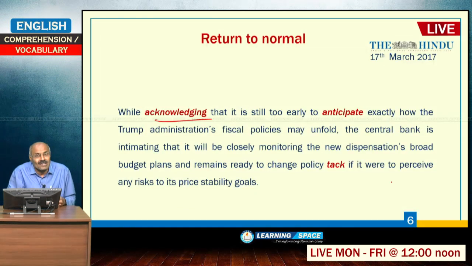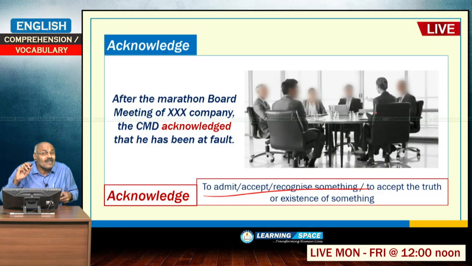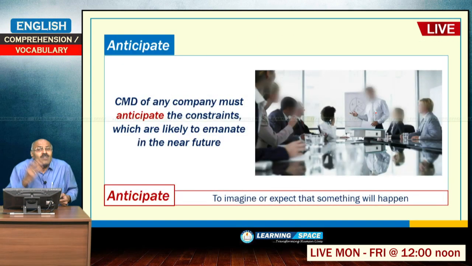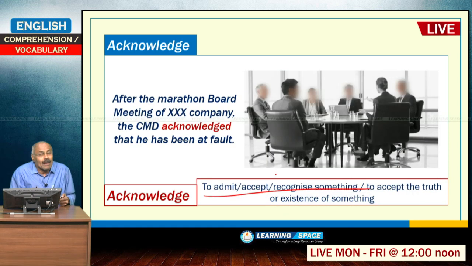So, acknowledging that it is still too early to anticipate. Anticipate means what will happen in future, no one can say certainly. So, to imagine or expect that something will happen in future. So, anticipation means to imagine or expect that something will happen in future.